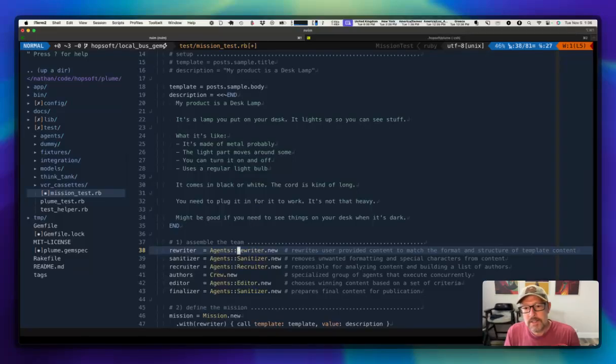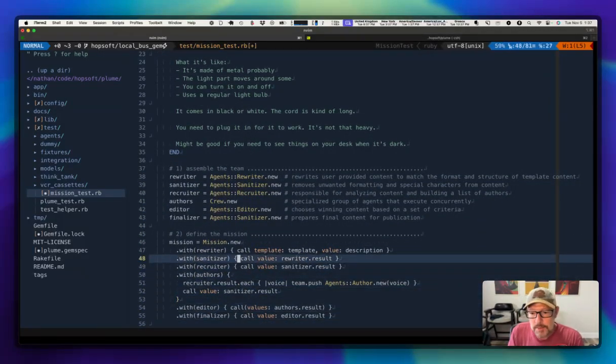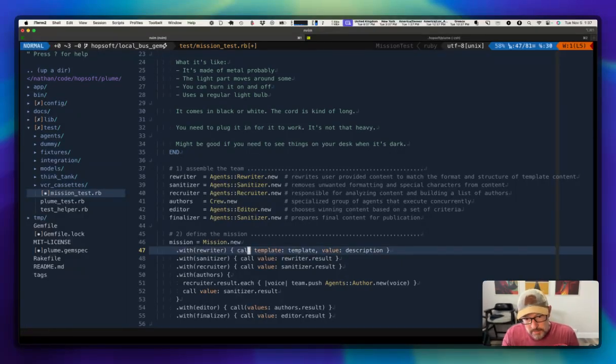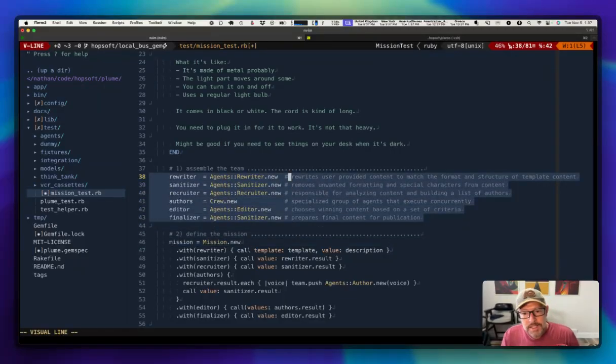So this agent takes both that original content, which I call the template. You can see we're responding to call here. I'll explain a little bit about what's happening here when we put together the mission. But think of this section right here as me assembling a team of agents or just callables, however you want to think of this. I'm assembling discrete individual chunks of code, and I want to now orchestrate them to all work together.